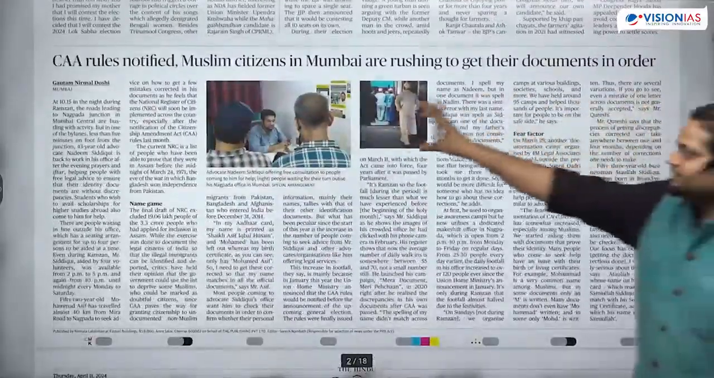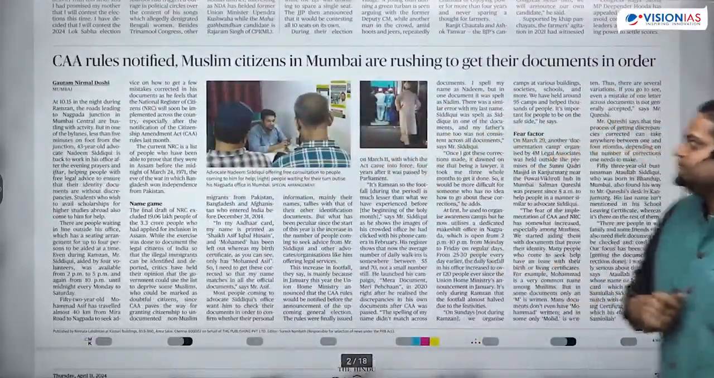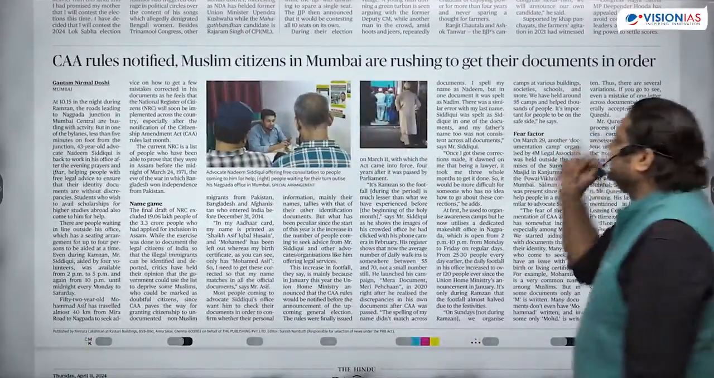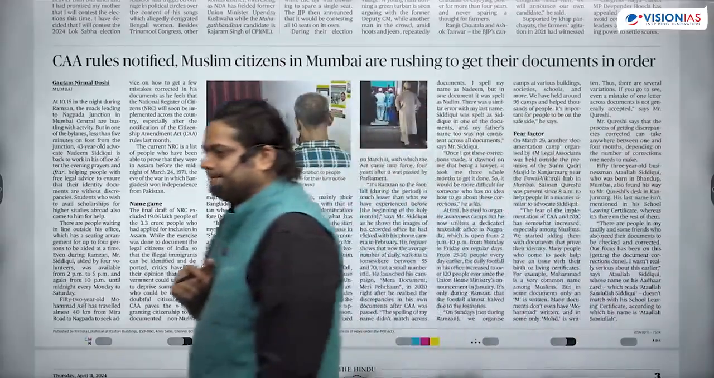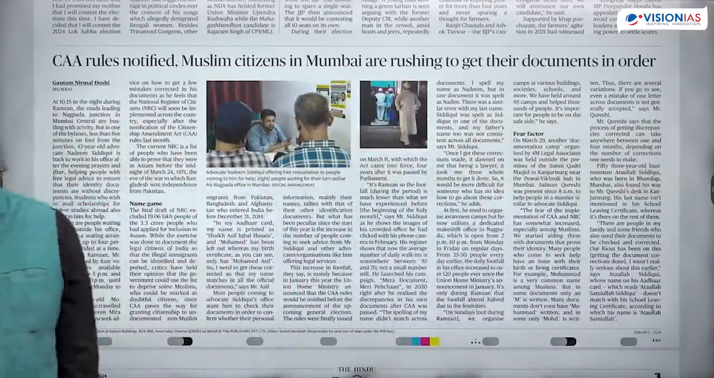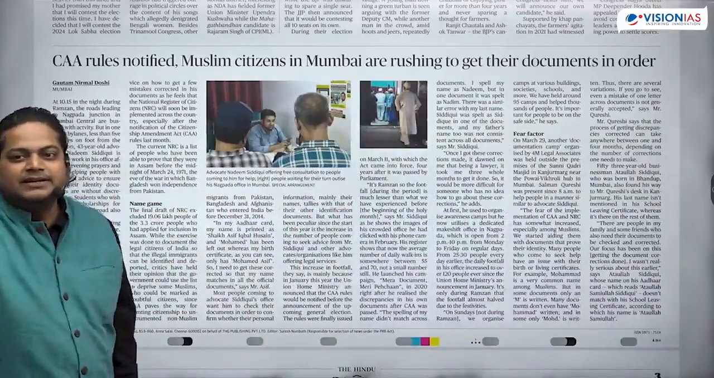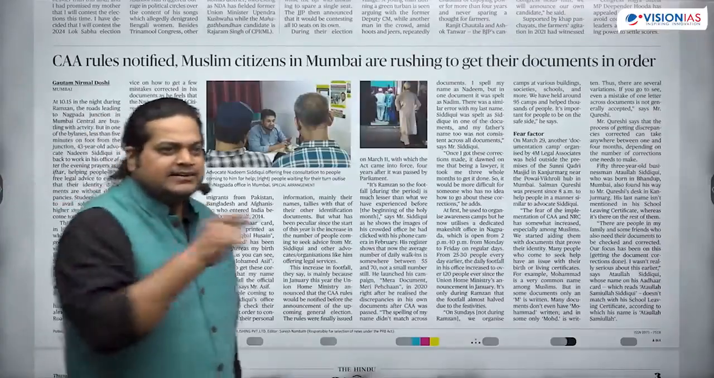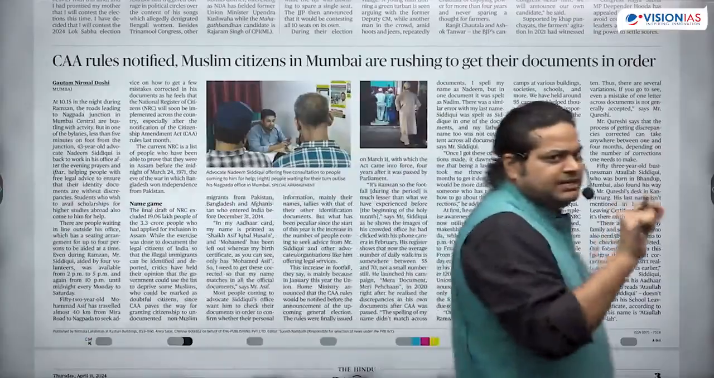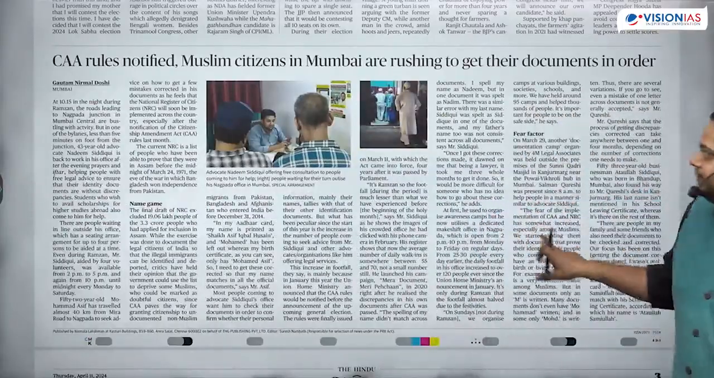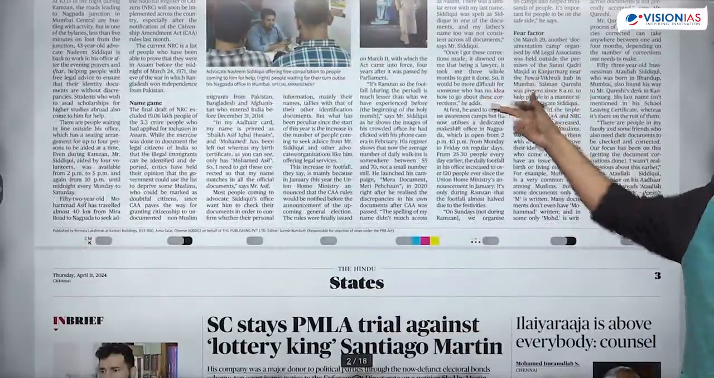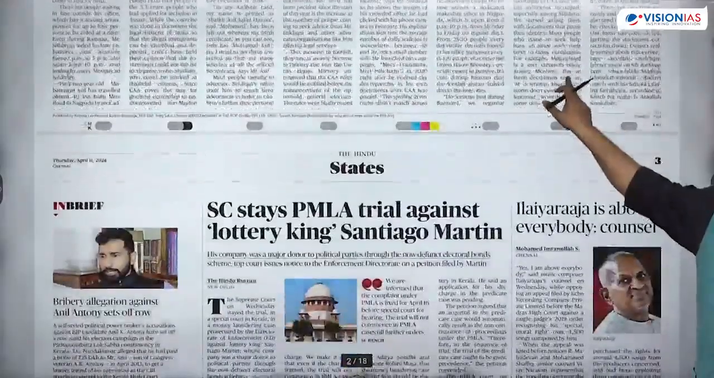Then this news: CAA rules notified, Muslim citizens in Mumbai are rushing to get their documents in order. Is this important? Yes, this is also in transition. So we can skip this. CAA related news are in transition, so we will skip the news which are in transition. Otherwise, CAA is related to which paper? Which part? Polity. Paper 2.